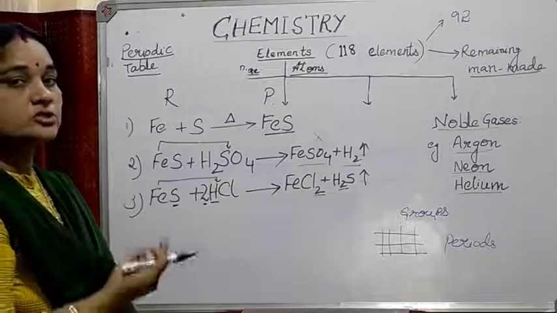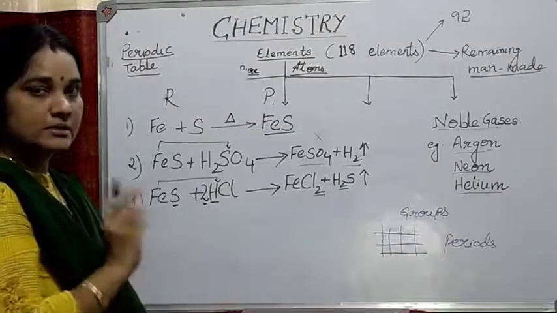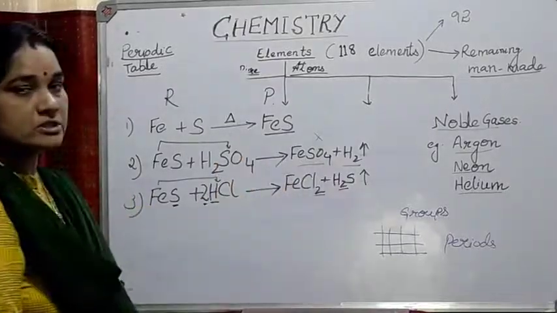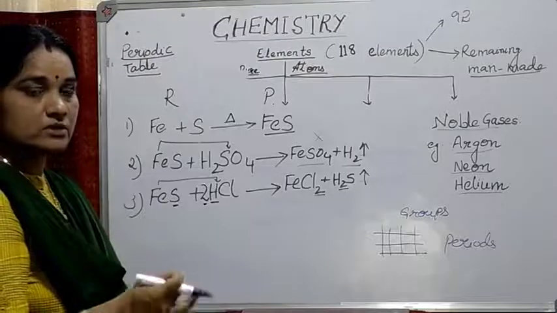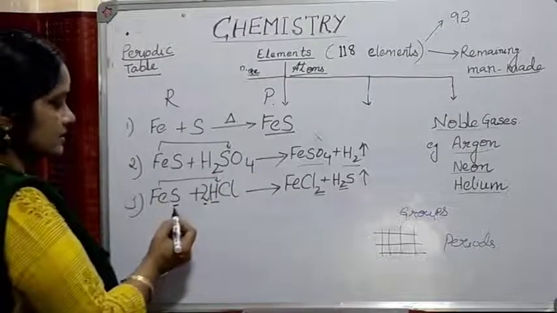And hydrogen is neutral in nature. It will not show any change in the presence of litmus paper, red litmus or blue litmus, and it is also highly combustible. It is a colorless, odorless, neutral, highly combustible gas. Now if you treat iron sulfide with